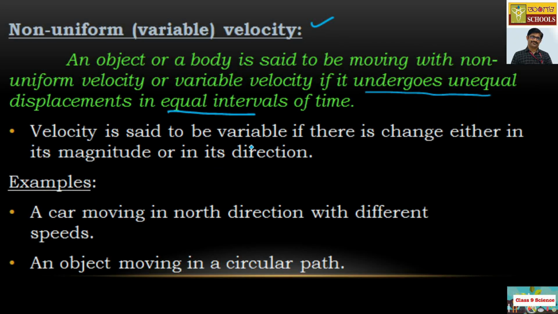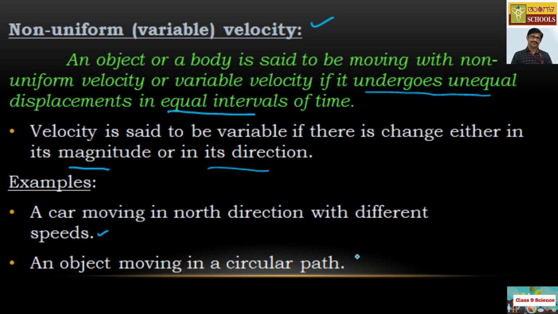Velocity of a body is said to be variable if it changes either in magnitude or in direction. Examples for non-uniform velocity: a car moving in a particular direction, north, with different speeds. In the previous example we took constant speeds; here it is with different speeds.